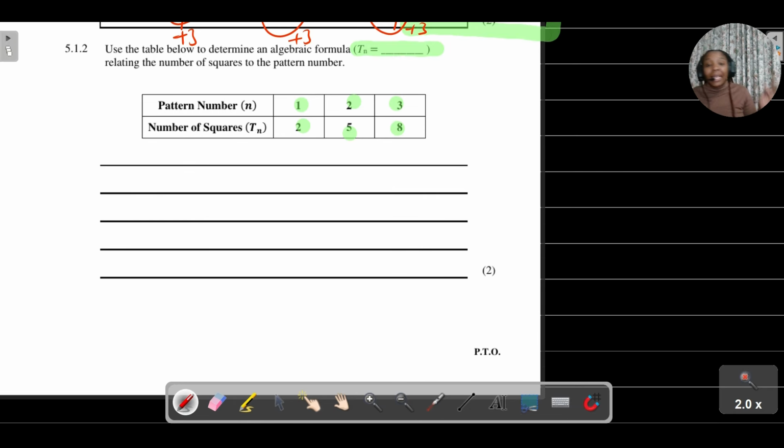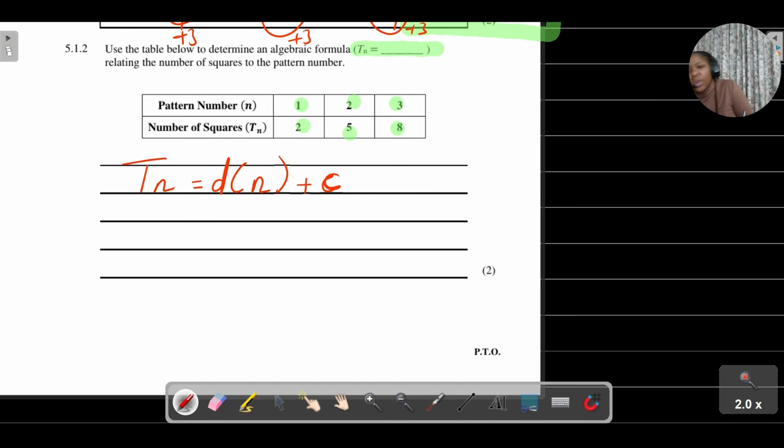Then you start with the standard formula: Tn is equal to the constant difference multiplied by the position (term 1 is in position 1, term 2 in position 2), plus c. This is the standard formula that we use.